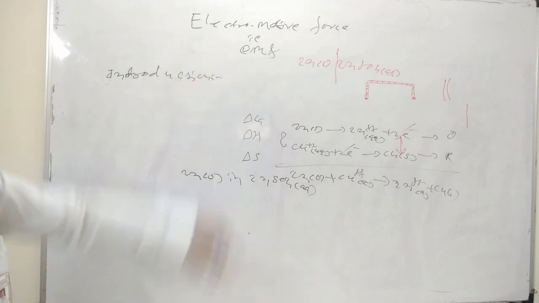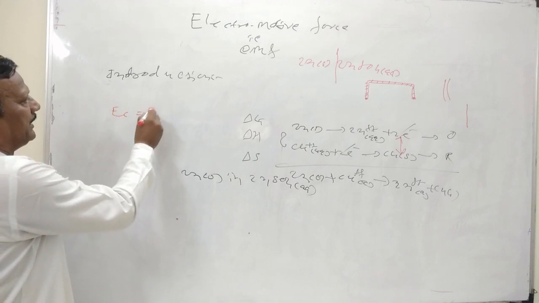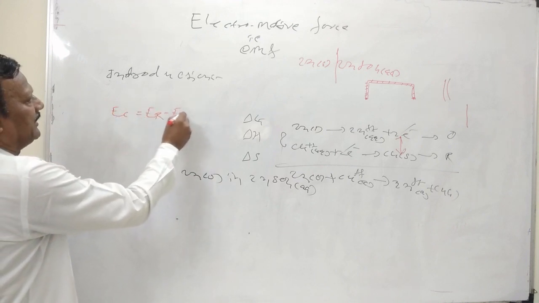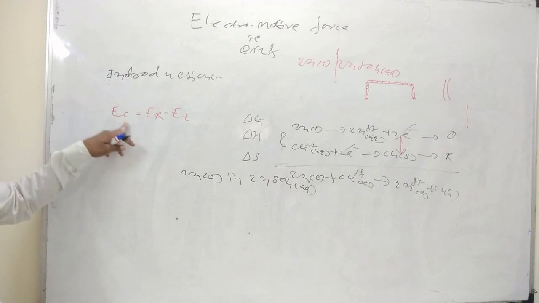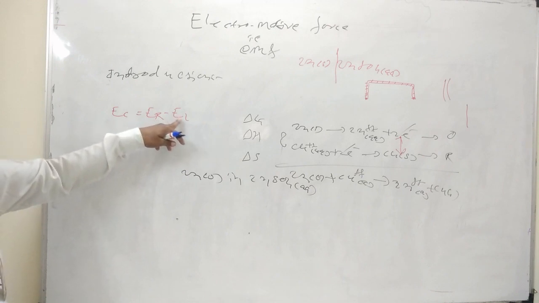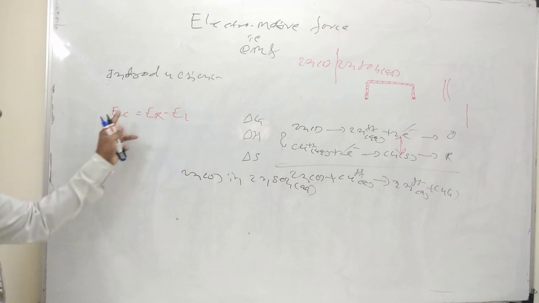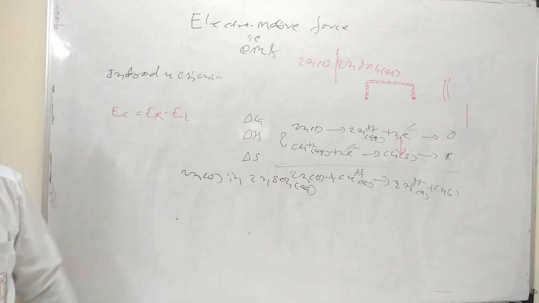Then we represent this particular cell finally in the form E cell equals E of right minus E of left. What do you know about this E cell? E cell is the difference between E of right and E of left, that is ER minus EL. We have to calculate that E cell.